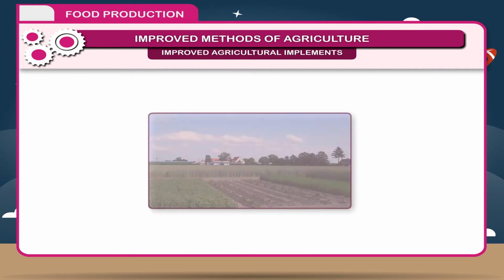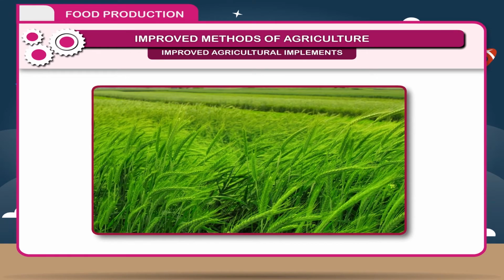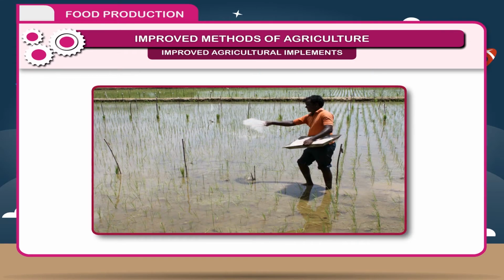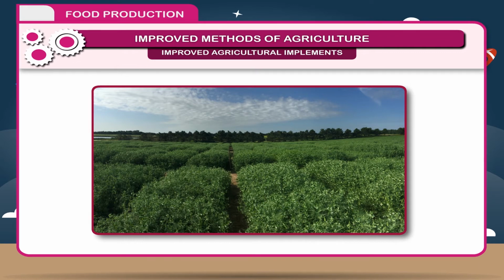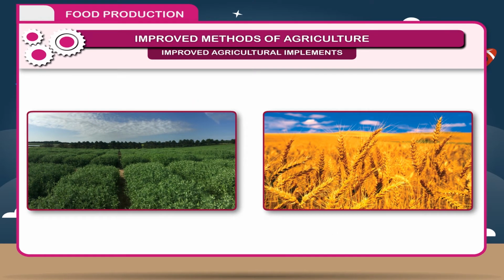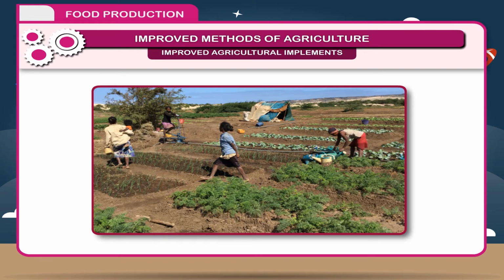Rotation of crops. Rotation of crops is one of the most important and old agricultural methods. If the same crop is grown continuously, the yield of crops is reduced. This is because the plants get nutrients from the same level of soil and ultimately particular nutrients are used up. This deficiency can be overcome by rotation of crops. Generally, a pulse crop is grown after a cereal crop so that the fertility of soil may be restored. In crop rotation, different types of crops are grown in succession on the same land.